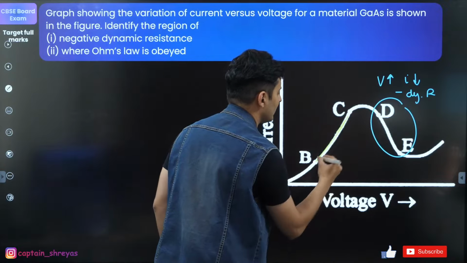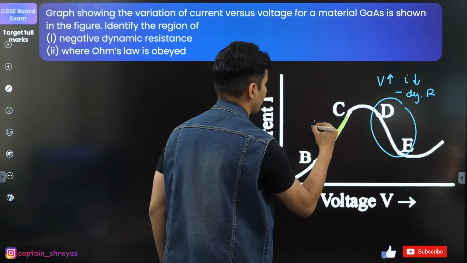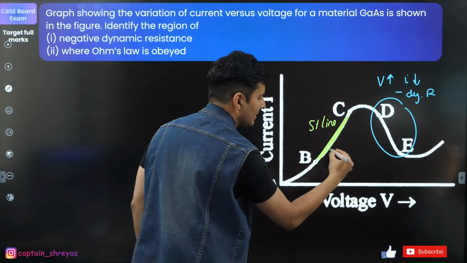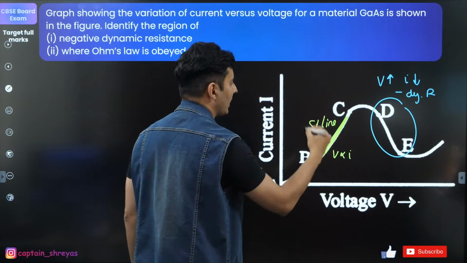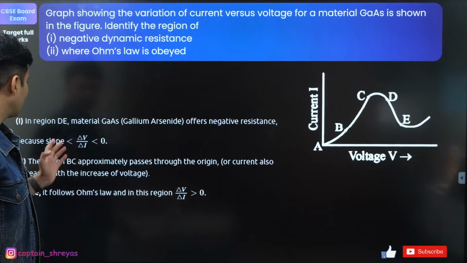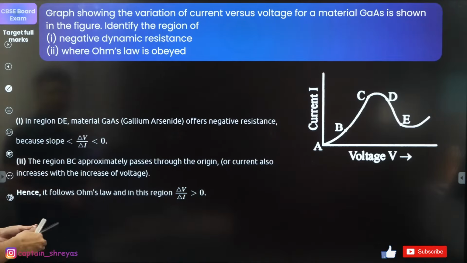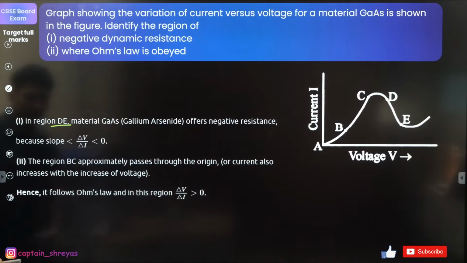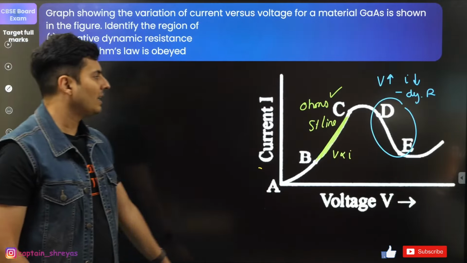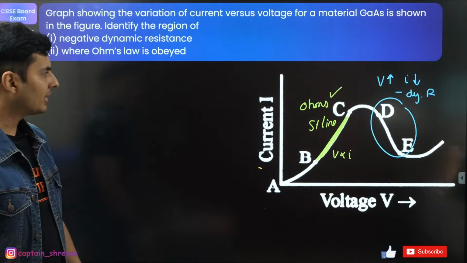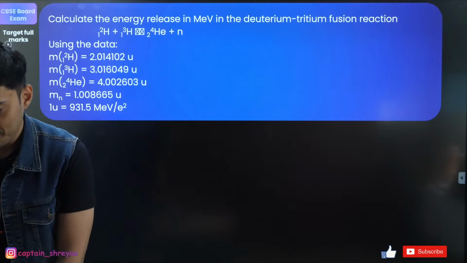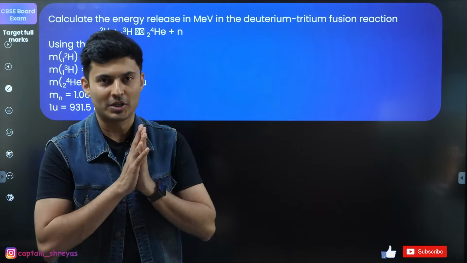Here, for the second part, where is Ohm's law obeyed? I can clearly see this is more like a straight line. This is curved. So hence, voltage is directly proportional to current. So here, Ohm's law is obeyed. So that is the answer. Exactly, from D to E you can see it is negative dynamic resistance, and from B to C it is basically approximately a straight line. So it is proportional. Great. That is the answer. Moving on to the last few questions.